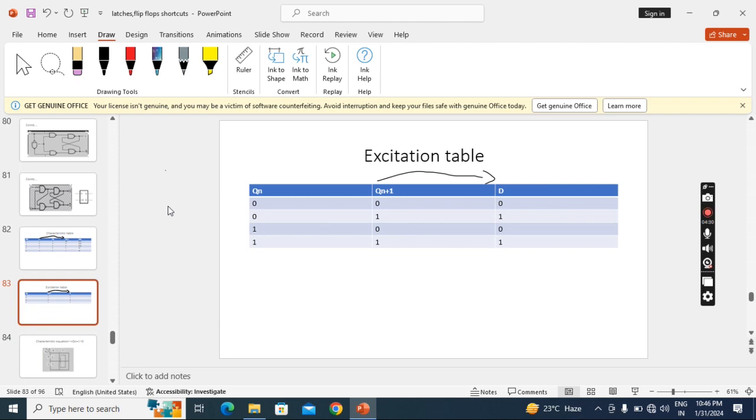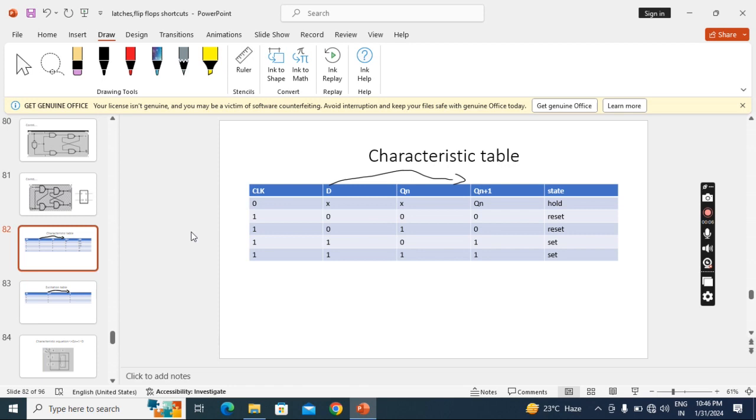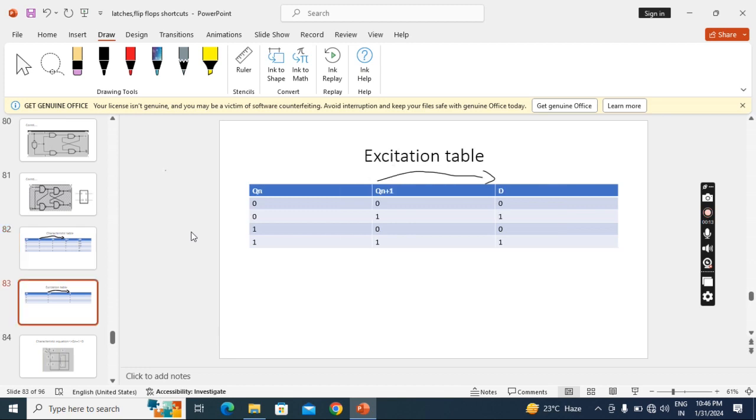This is the excitation table. This excitation table also we can get from this characteristic table. I told in previous lectures how to get excitation table from characteristic table. Same process.